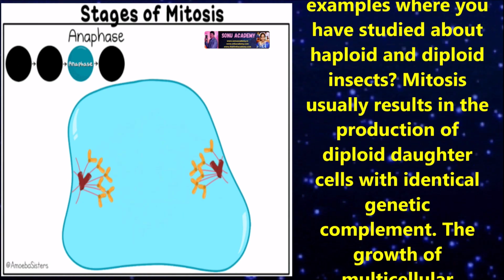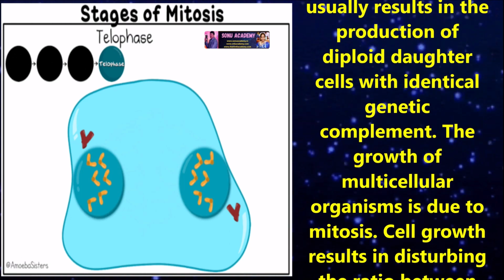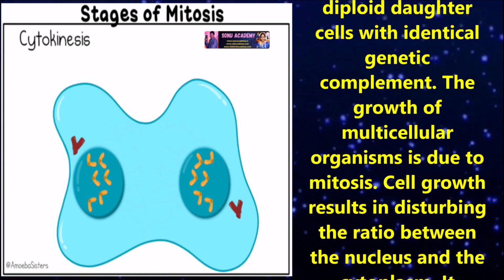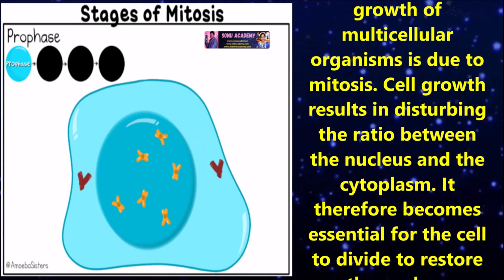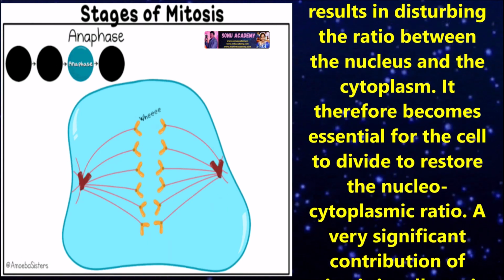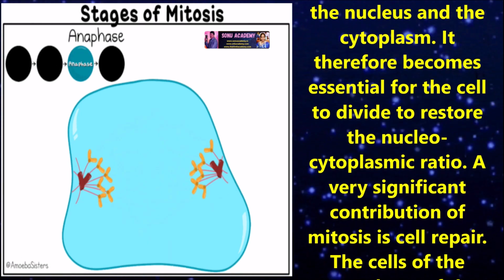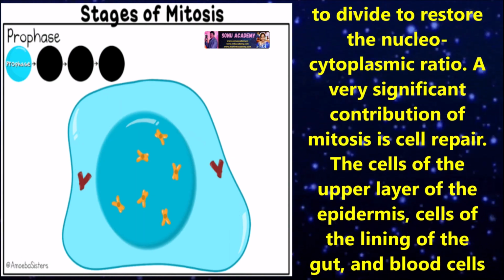Mitosis usually results in the production of diploid daughter cells with identical genetic complement. The growth of multicellular organisms is due to mitosis. Cell growth results in disturbing the ratio between the nucleus and the cytoplasm. It therefore becomes essential for all the cells to divide to restore the nucleo-cytoplasmic ratio.